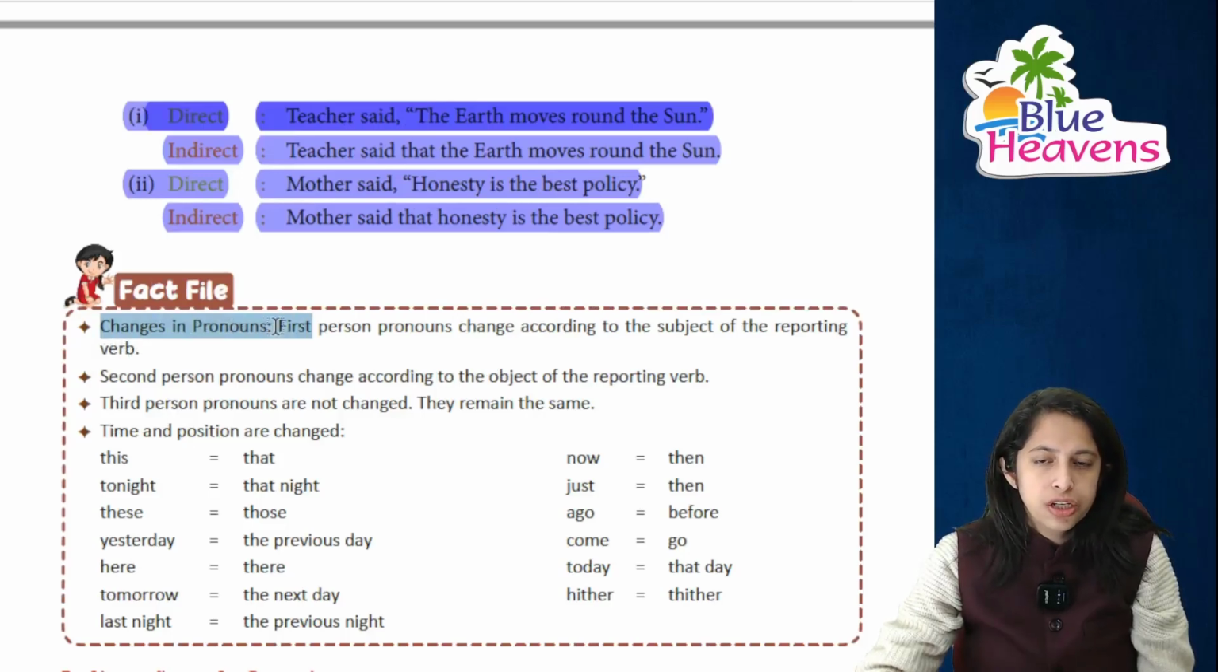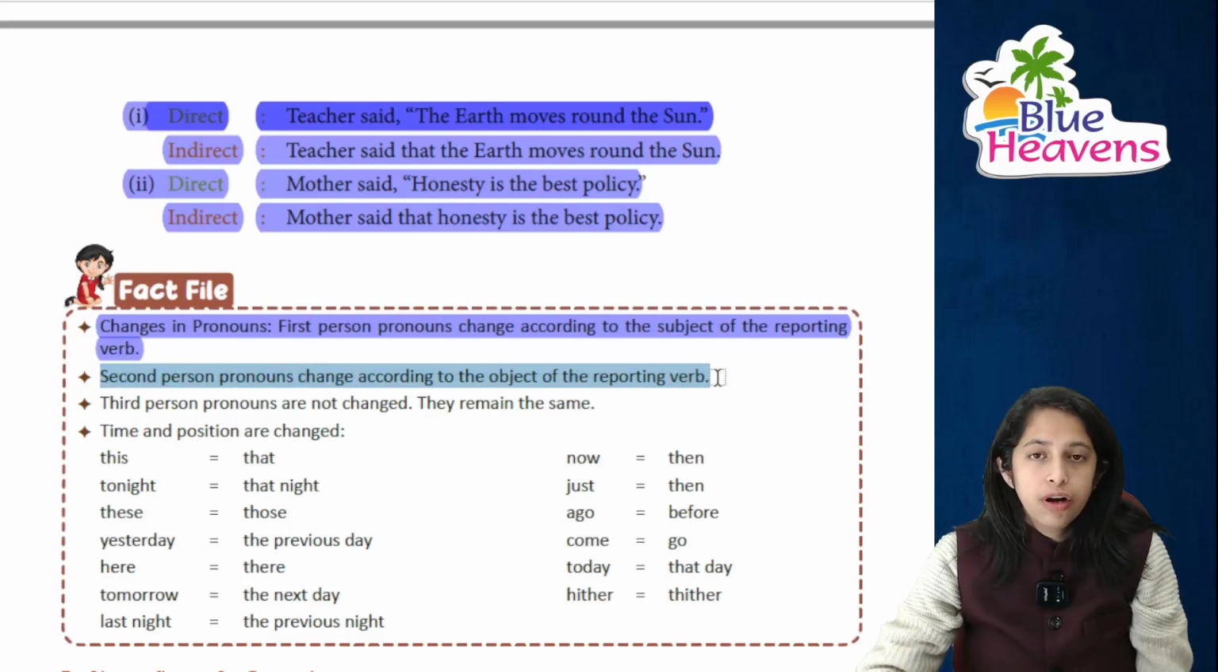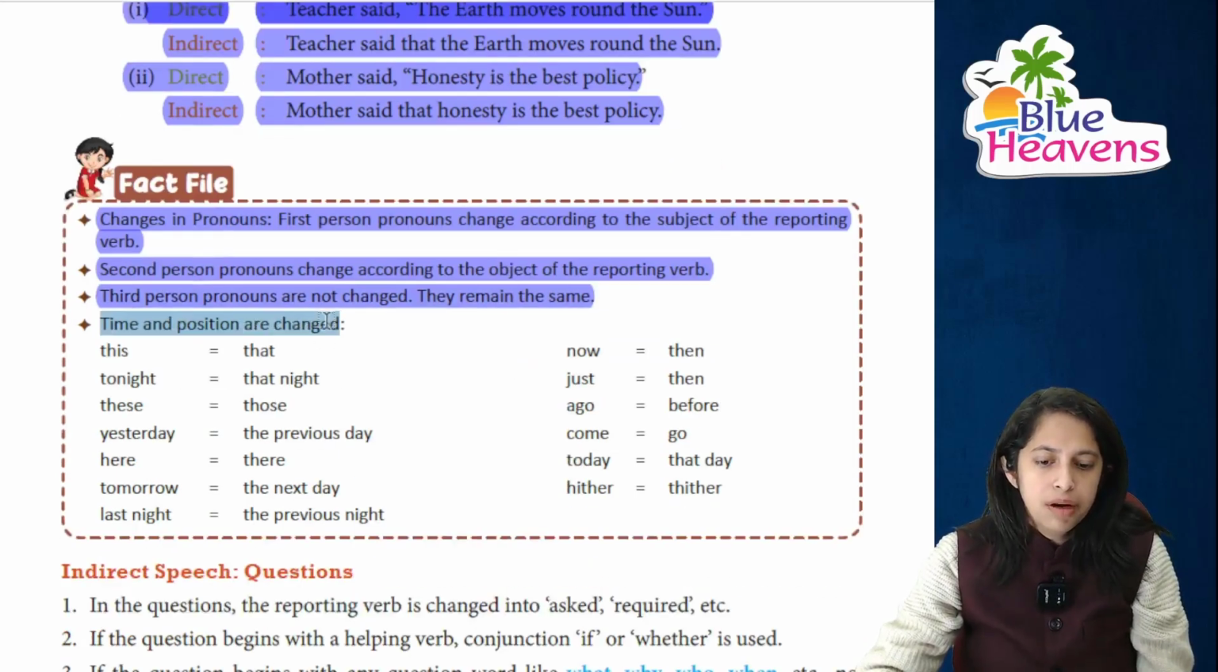Fact file, you have to change in the pronoun. First person का pronoun, it will change to the subject of the reporting verb, right? Second person will change according to the object of the reporting verb, whereas third person, it will not change, it will remain same. Now time and position कैसे होती है?